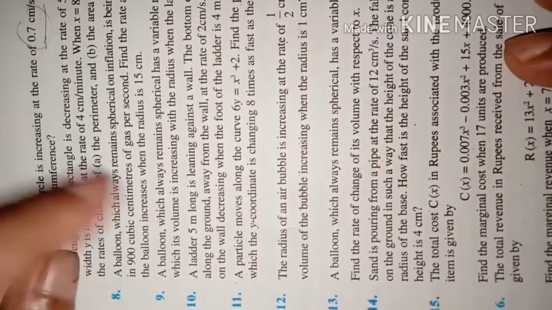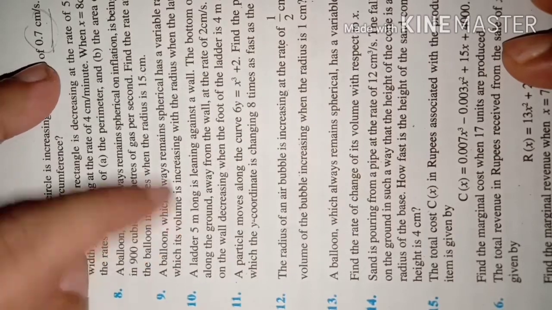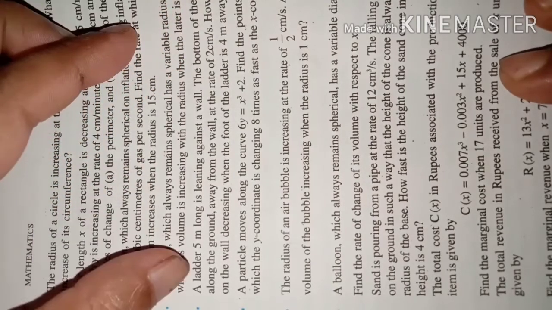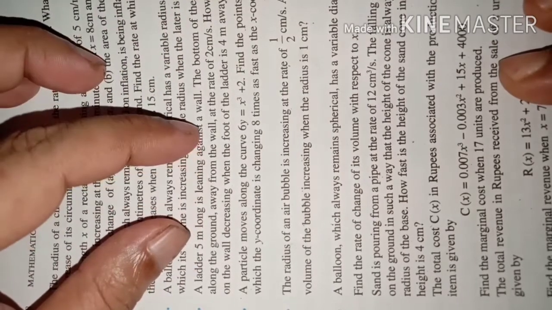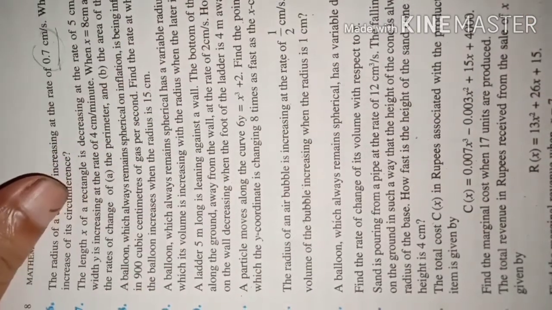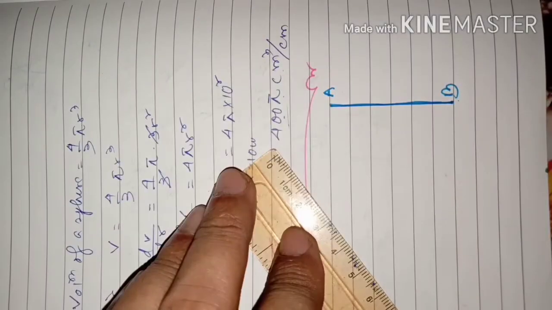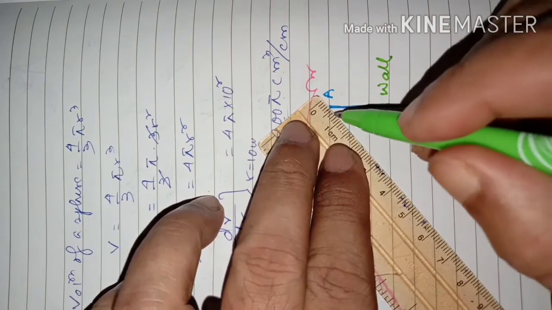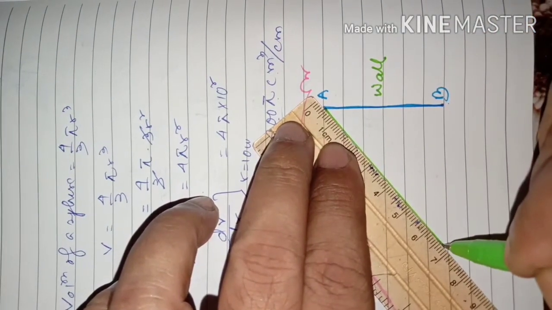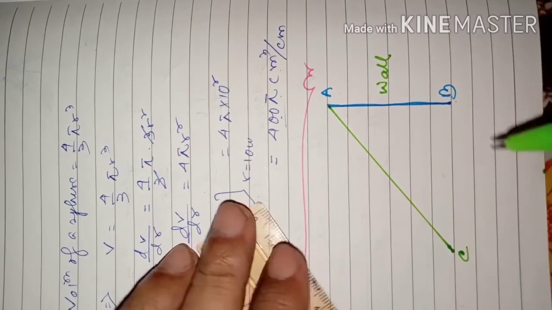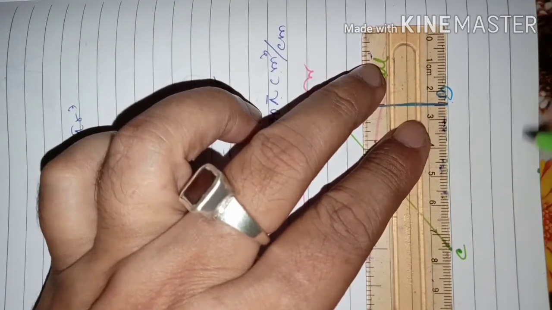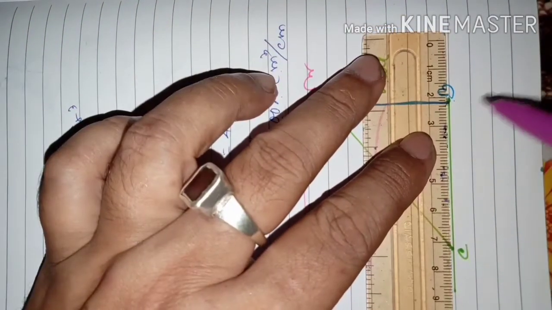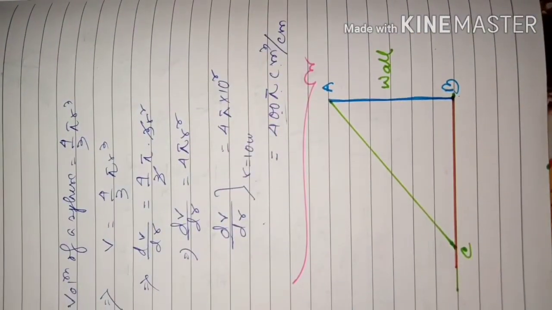Go to question number 10. A ladder 5 meter long is leaning against the wall. The bottom of the ladder is pulled along the ground away from the wall at the rate of 2 cm per second. Let us see the situation by means of diagram. Suppose AB is the wall. AB is the wall. And this AC is the ladder. Suppose AC is ladder. And this is the ground level line BC. Okay. BC is the ground level line.